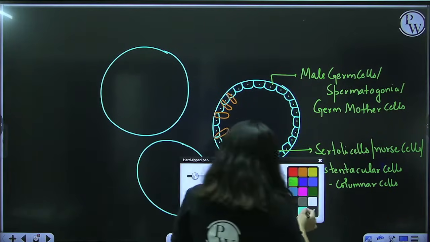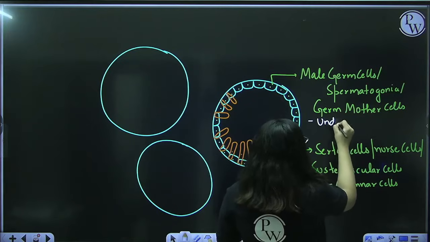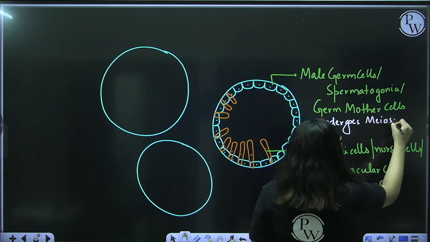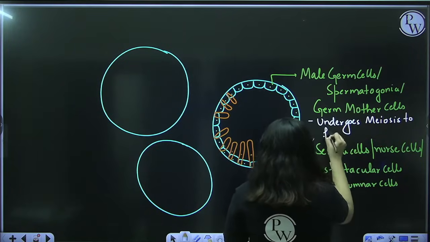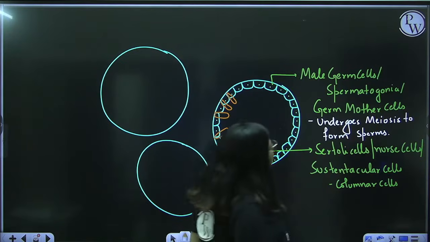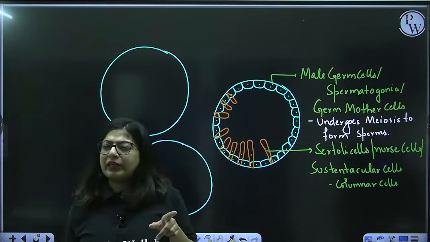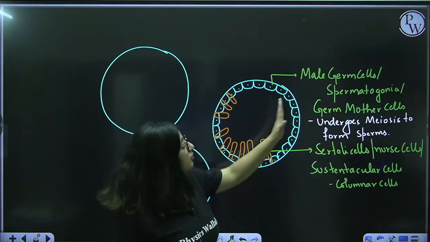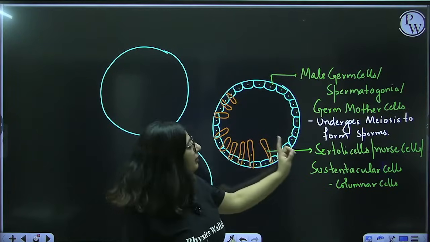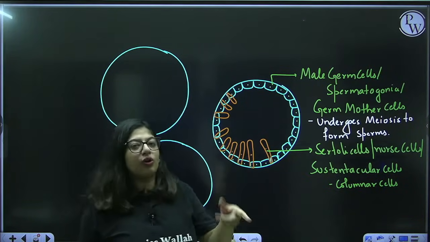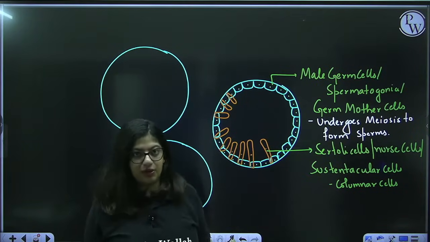So let me write this down. They undergo meiosis to form sperms. Okay. So in the seminiferous tubule, two main cells are present. Say it with me. One is the male germ cell, second is the Sertoli cell. So what's the function of the male germ cell? They undergo meiosis to form sperm. Sertoli cell has no direct role, that means it will not undergo meiosis.